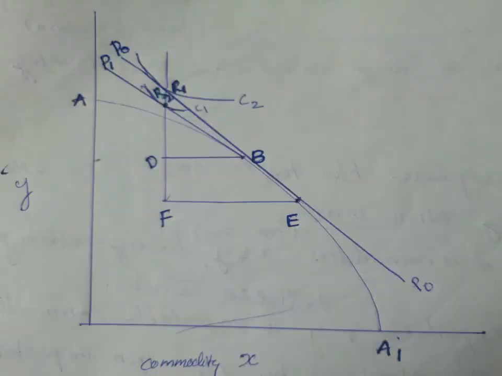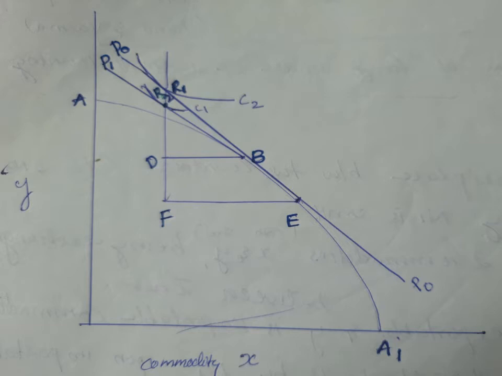The production and consumption effect of tariff of country 1 can be analyzed through this figure. Here AA1 is the production possibility curve.